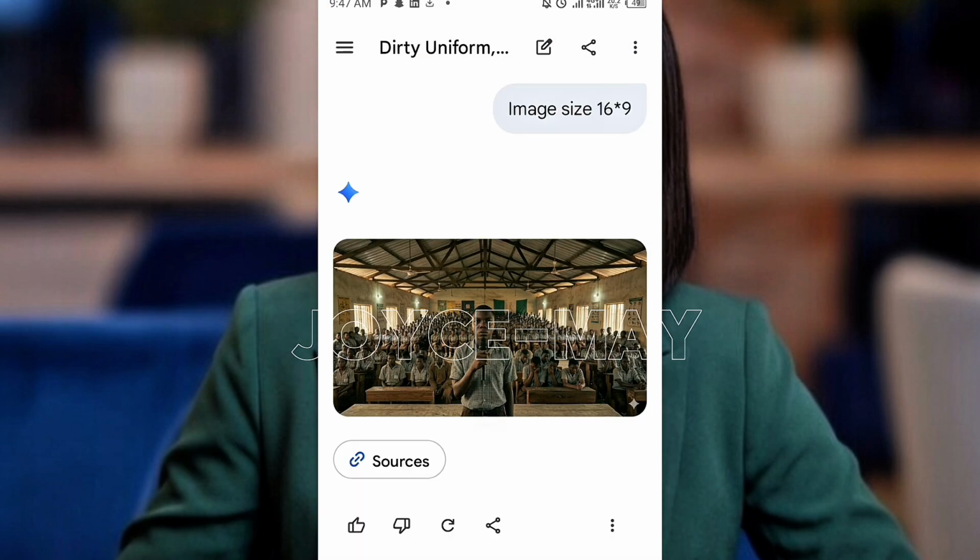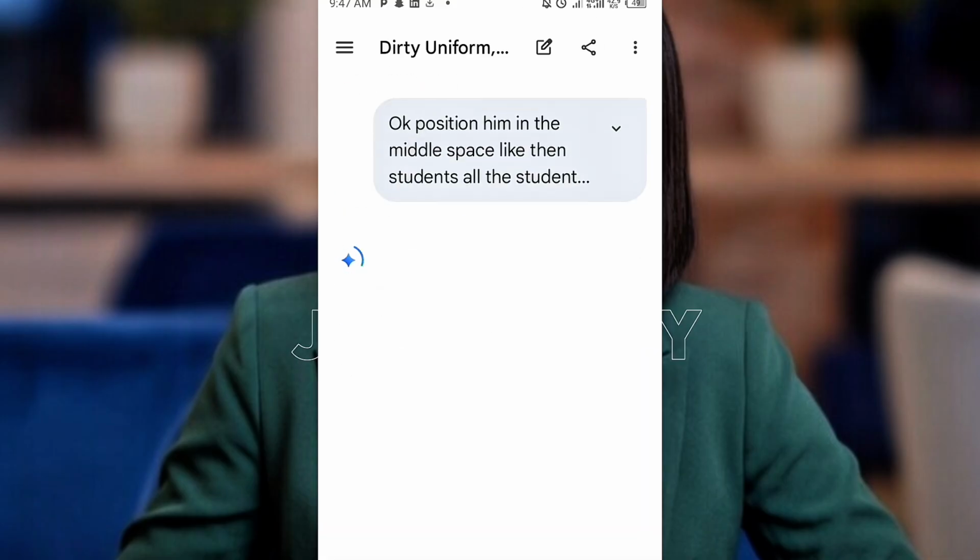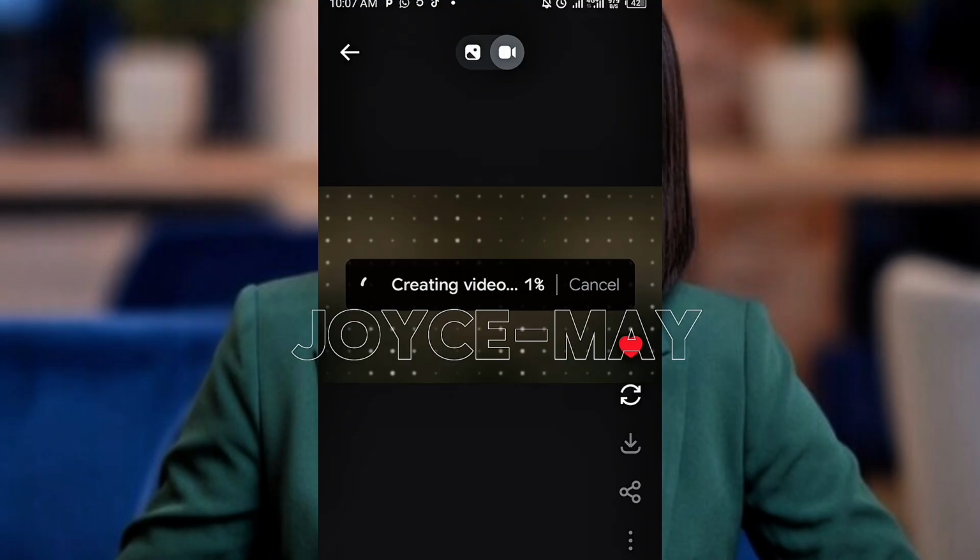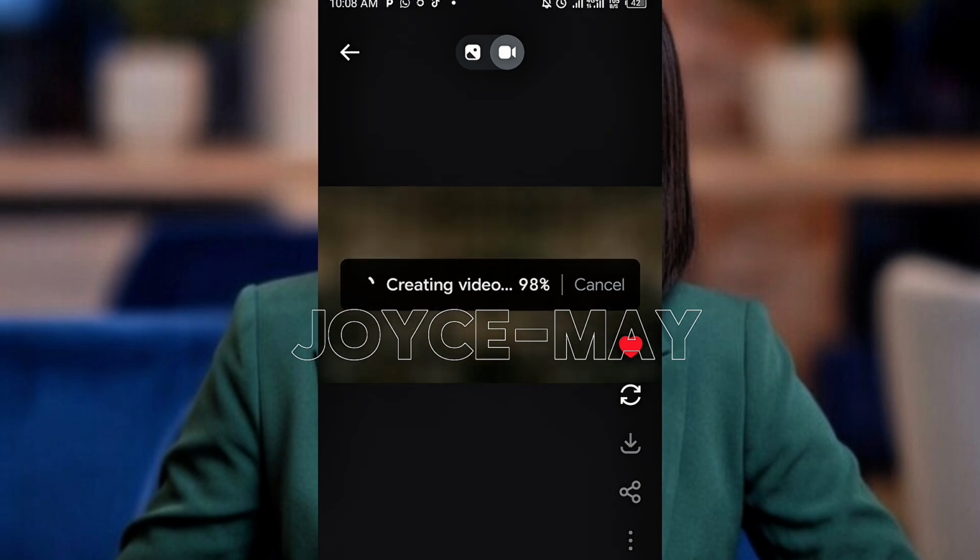So at this point, I want ChatGPT to help me regenerate this image right here. I want him to position Kunle in the middle. The students should be facing in front, behind, and the side, so that he will be in the middle while he addresses the students. Because what it gave me first is just him looking at the camera. That means he's backing the students, so I have to reprompt this. So I pasted that image I just generated, then pasted my script prompt for it to animate. It's loading.